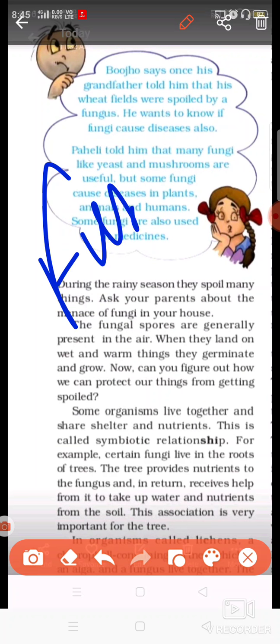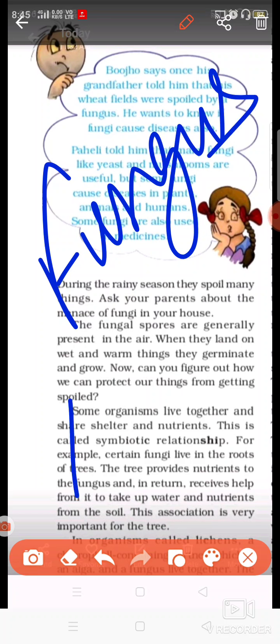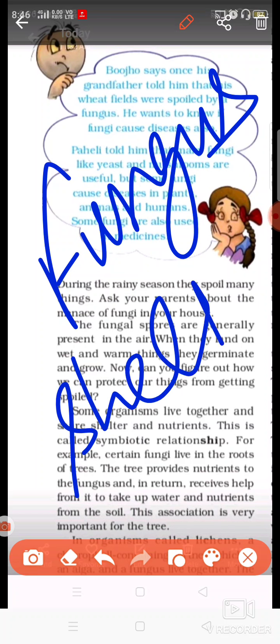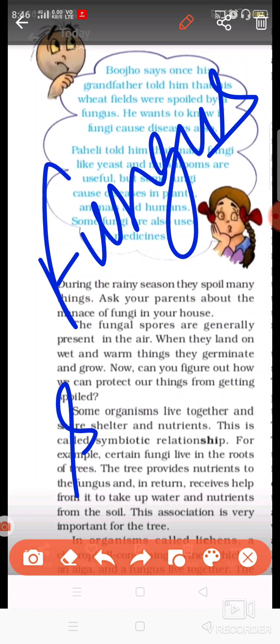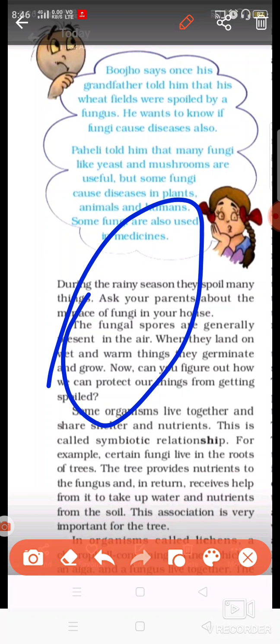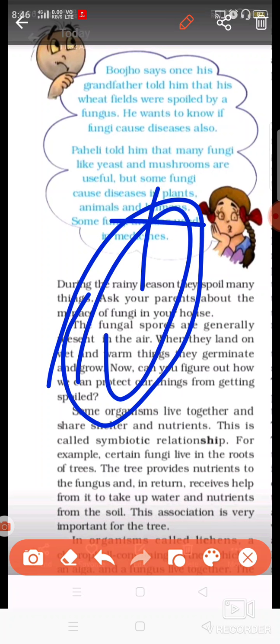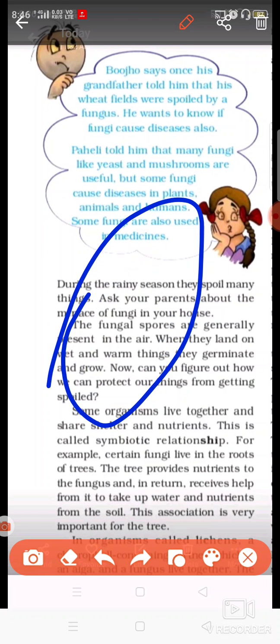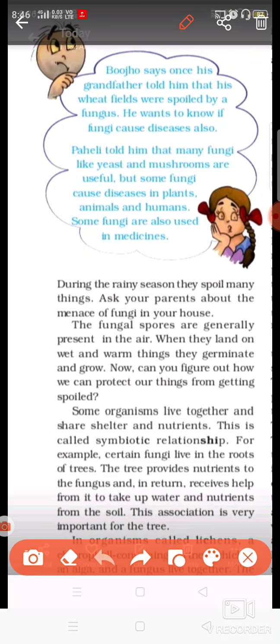Fungus gives the algae shelter. It hides the algae, because algae cannot grow in direct sunlight. That is why the fungus totally covers the algae, and this is a relationship which cannot be separated. If fungus is here and algae is here, you cannot separate them at all. Such a relationship is known as symbiotic relationship.